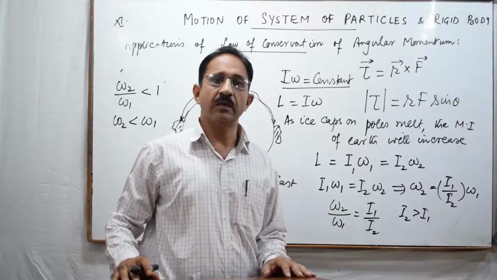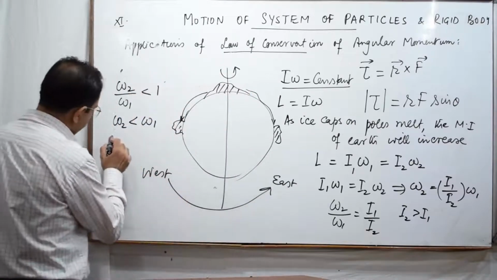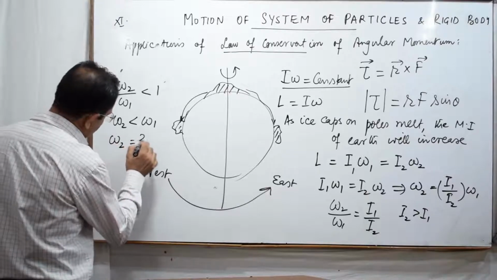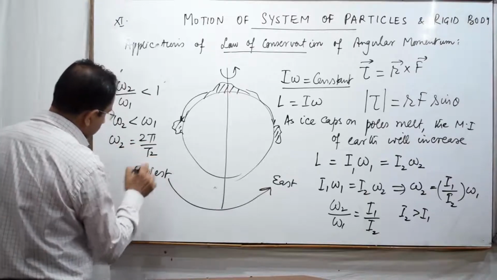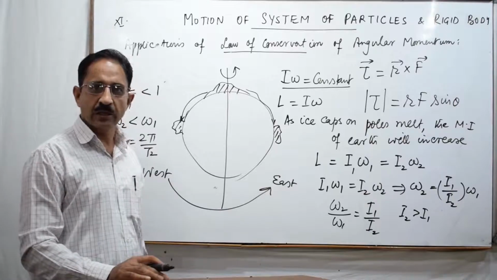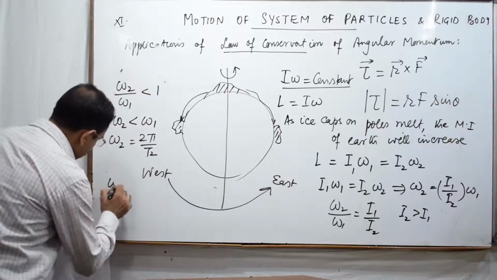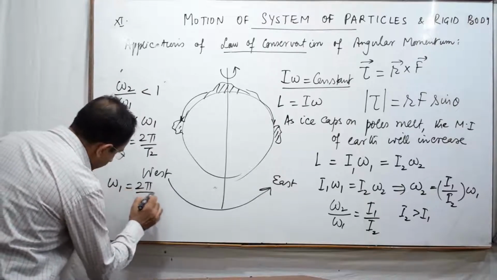Now this decrease in angular speed of Earth means, if I say that omega 2 is equal to 2 pi by T2, what is T2 now? T2 is the time taken by Earth for one rotation, which on an average we take as 24 hours. So here omega 1 is equal to 2 pi by T1.